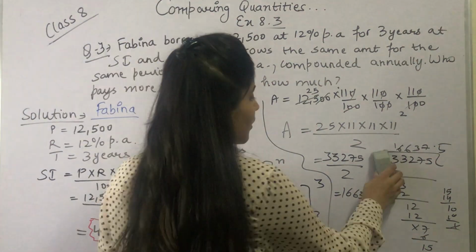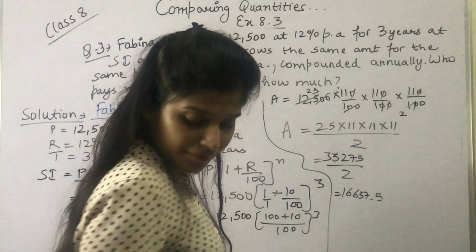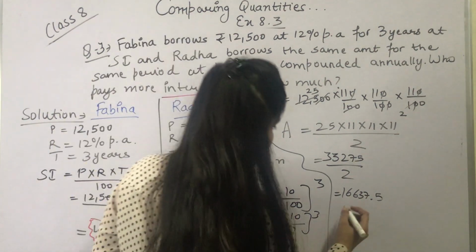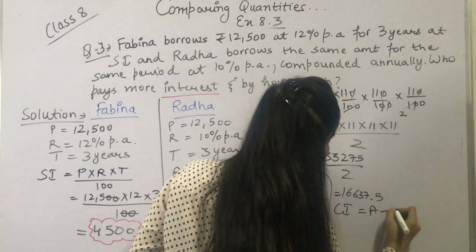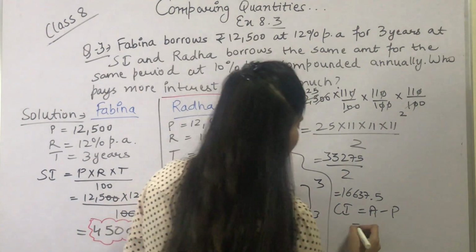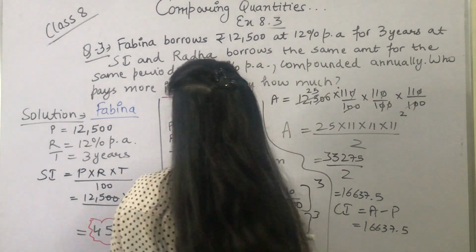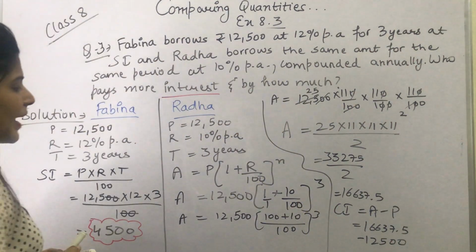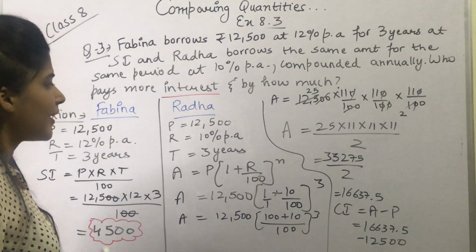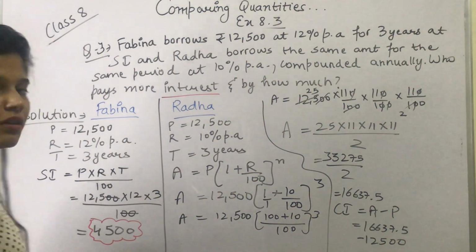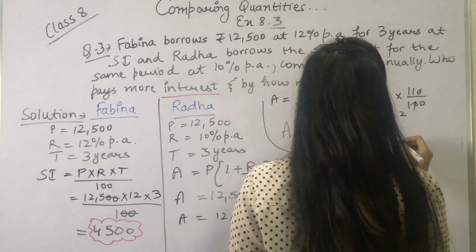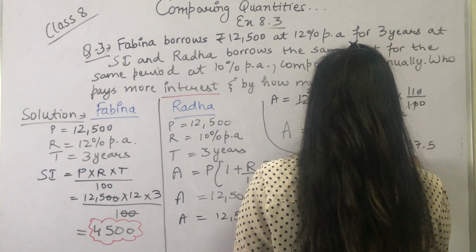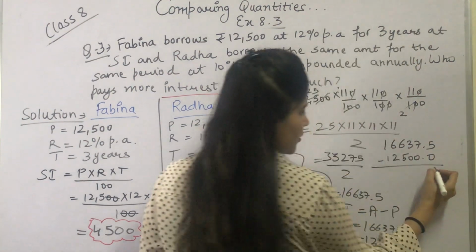But we want compound interest. For compound interest we have the formula: Amount minus principal. We have already done this formula. So amount is 16637.5 and principal is 12500. So 16637.5 minus 12500. Now we will subtract and check how much our interest came. Fabina's interest came to 4500. Now let's calculate Radha's interest. From 16637.5 we have to subtract 12500.0. So 5 as it is.